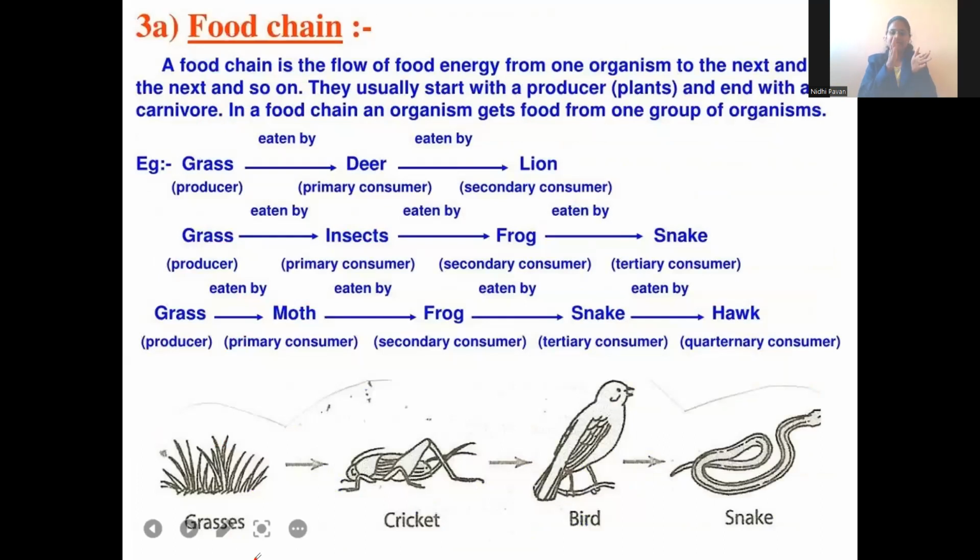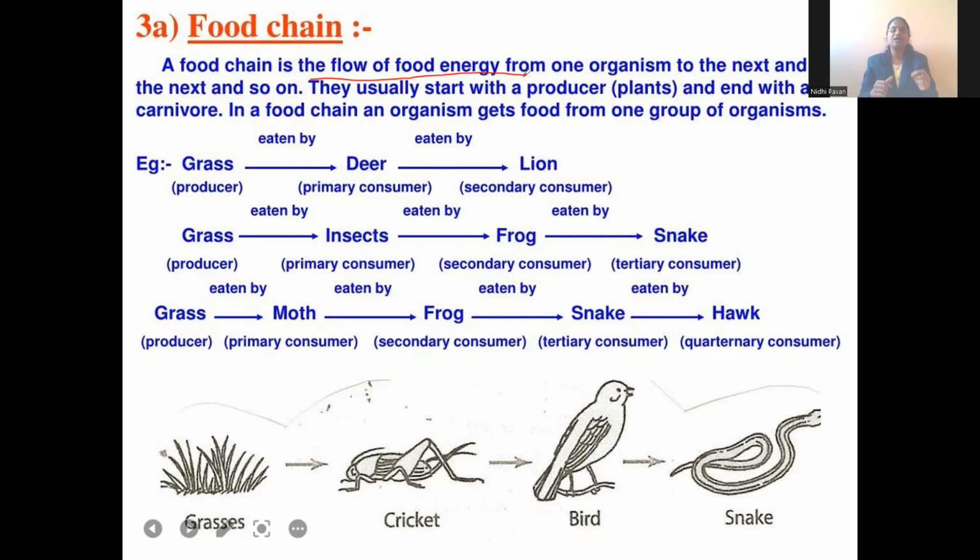As I said, there will be an interaction, there will be a dependency of one organism on another organism. So this dependency will be in the form of a chain, which is called food chain. So majorly, the source of energy for every living organism is food. So how are we dependent on the food? That will be understood by understanding the food chain. So what is food chain here? It is a flow of food energy from one organism to another organism.